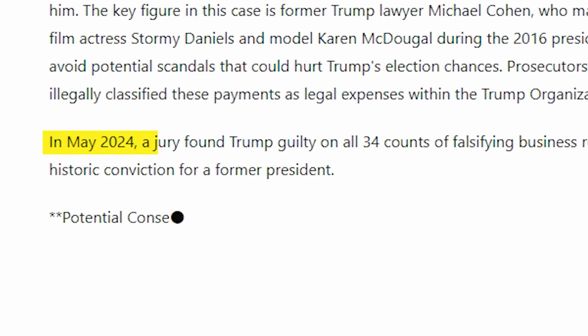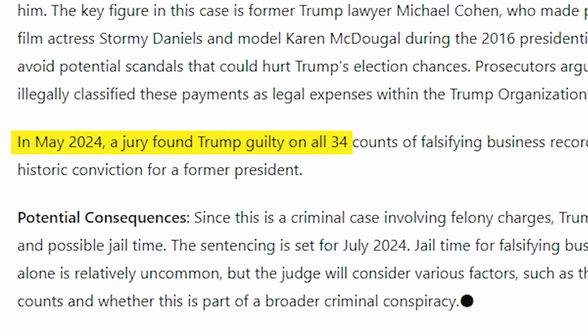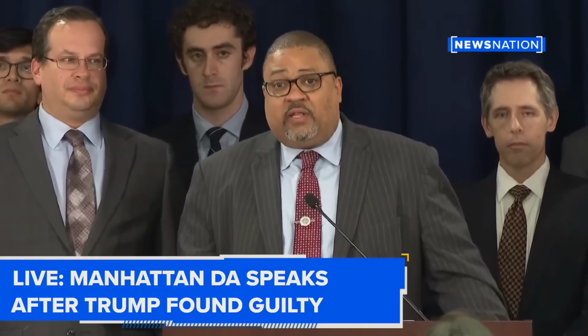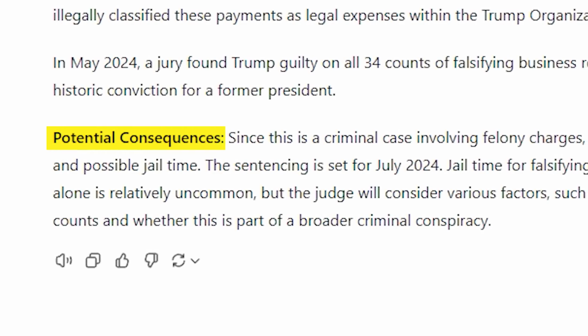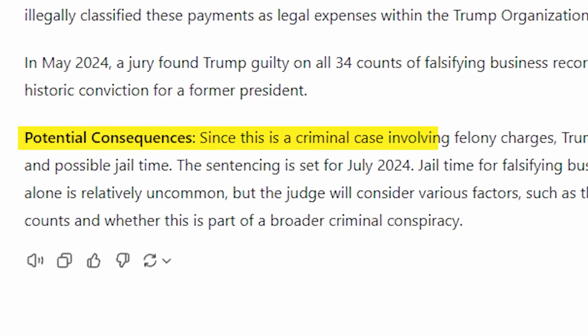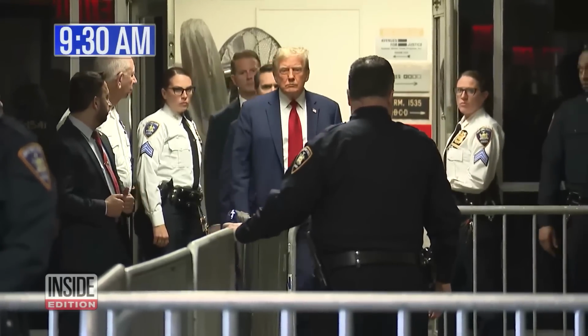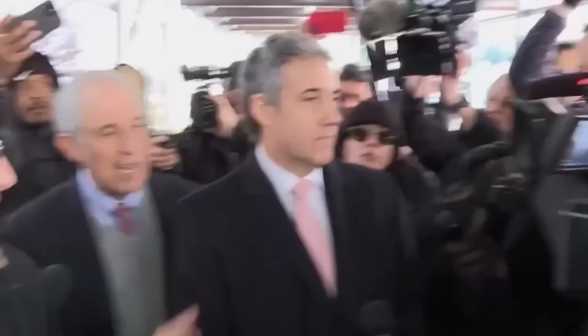In May of 2024, a jury found Trump guilty on all 34 counts of falsifying business records, marking a historic conviction for a former president. Potential consequences. Since this is a criminal case involving felony charges, Trump could face fines and possible jail time. The sentencing is set for July 2024. Jail time for falsifying business records alone is relatively uncommon, but the judge will consider various factors, such as the number of counts and whether this is part of a broader criminal conspiracy.